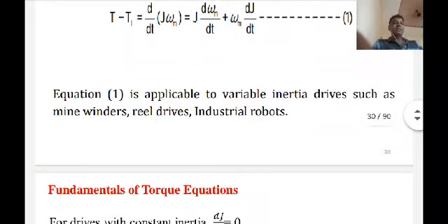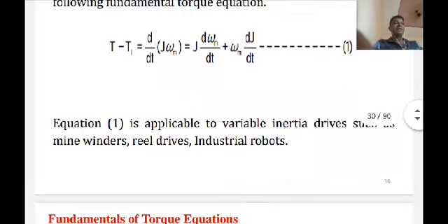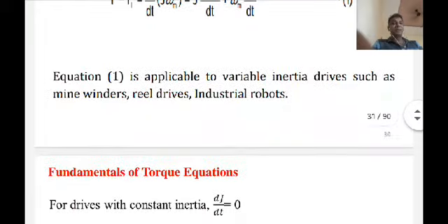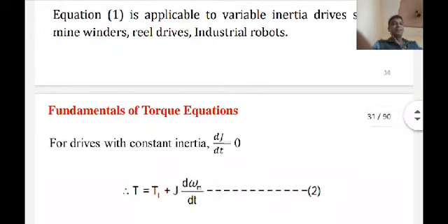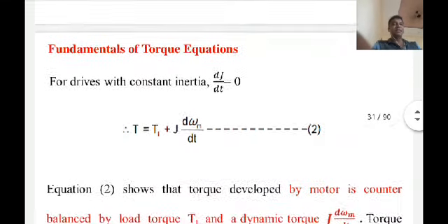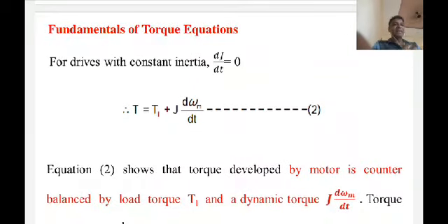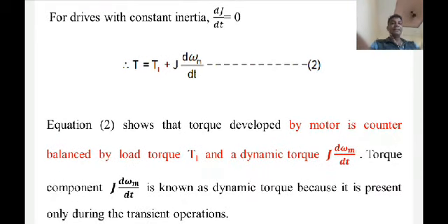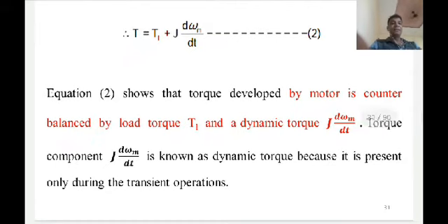Equation number 1 is applicable to variable inertia drives, such as mine winders, reel drives and industrial robots. And for constant inertia, dJ by dt is equal to 0, so equation 2 will be T equal to TL plus J into d omega by dt. Equation 2 shows that the torque developed by the motor is counterbalanced by the load torque TL and the dynamic torque J into d omega by dt. The torque component J into d omega by dt is known as dynamic torque because it is present only during transient operation, as I already told you.